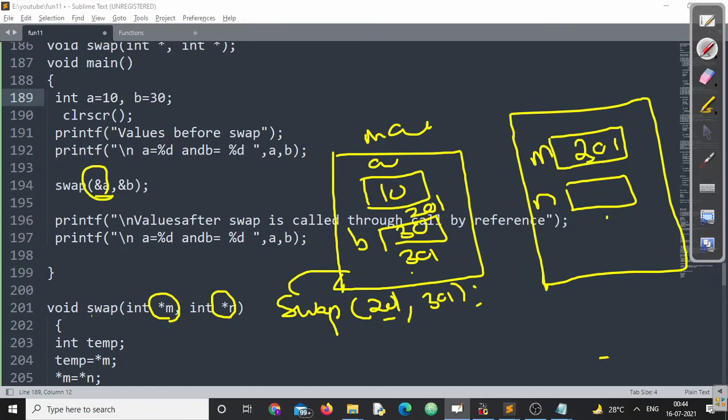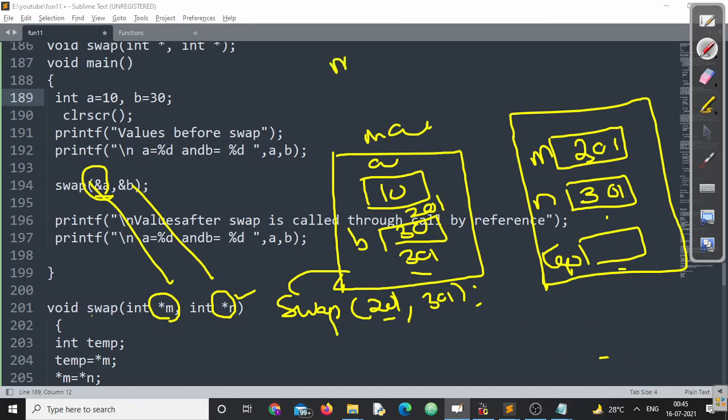Now the value of n. N is again a pointer variable. It can hold the address of b. Right? Now what is the address of b? Address of b is 301. Now I am declaring one more variable called temp. Definitely temp has a location, but I have not put anything in temp. Fine. So let us understand.